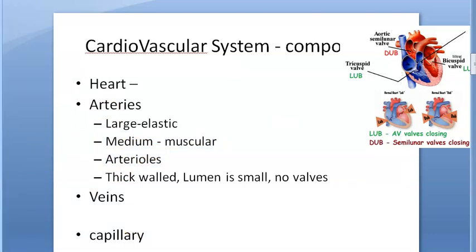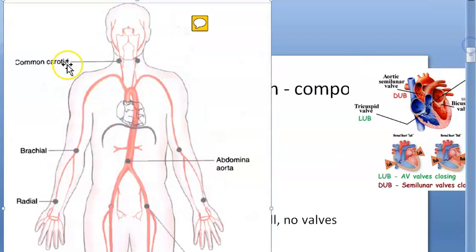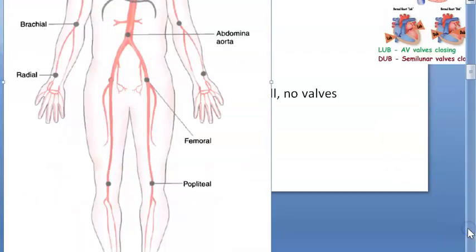Can they ask you in the exam palpable arteries? Look at this, guys. Palpable arteries. In which of these can you feel the pulse? Carotid, common carotid, you won't press both sides. Only one side you should press, otherwise the supply to the brain will stop. Then you can try the brachial pulse. Radial pulse is what you always feel, right? Very common. Then go down here.